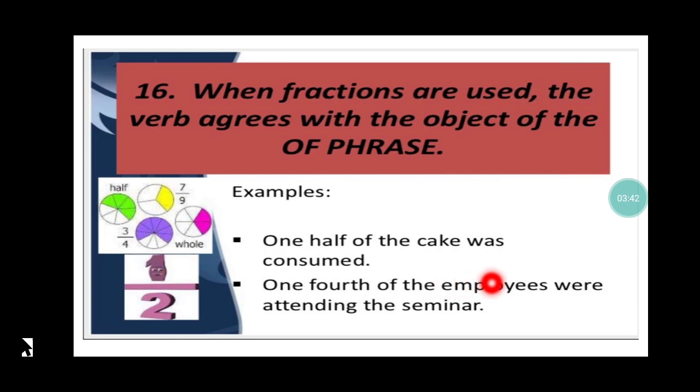Again, see, 1/4 of the employees. Employees is plural. So, although I'm using 1/4 and 1/2 as fractions, because of the words which follow, employees and cake, my verb will actually depend on them. Since cake was singular, my verb was singular. Since employees is plural, my verb will be plural, that is were. Clear? I hope this much is clear.